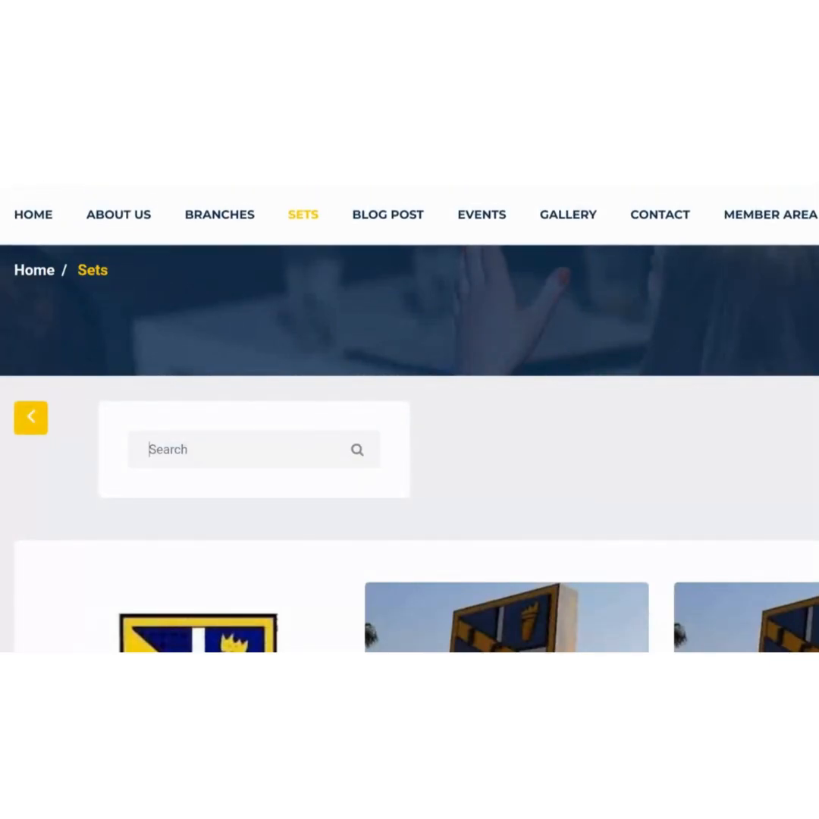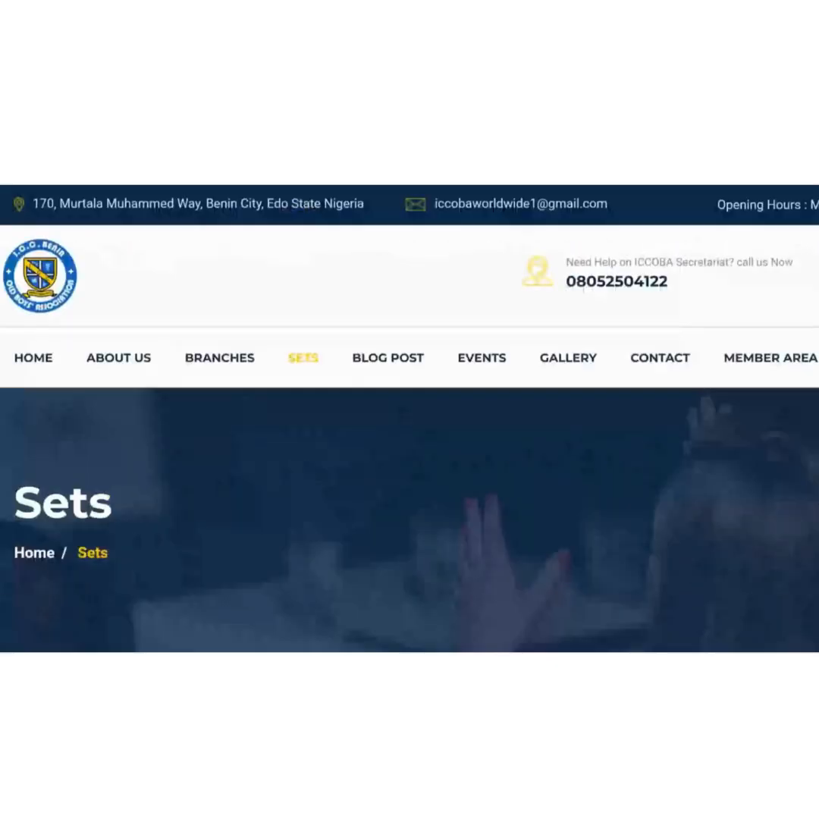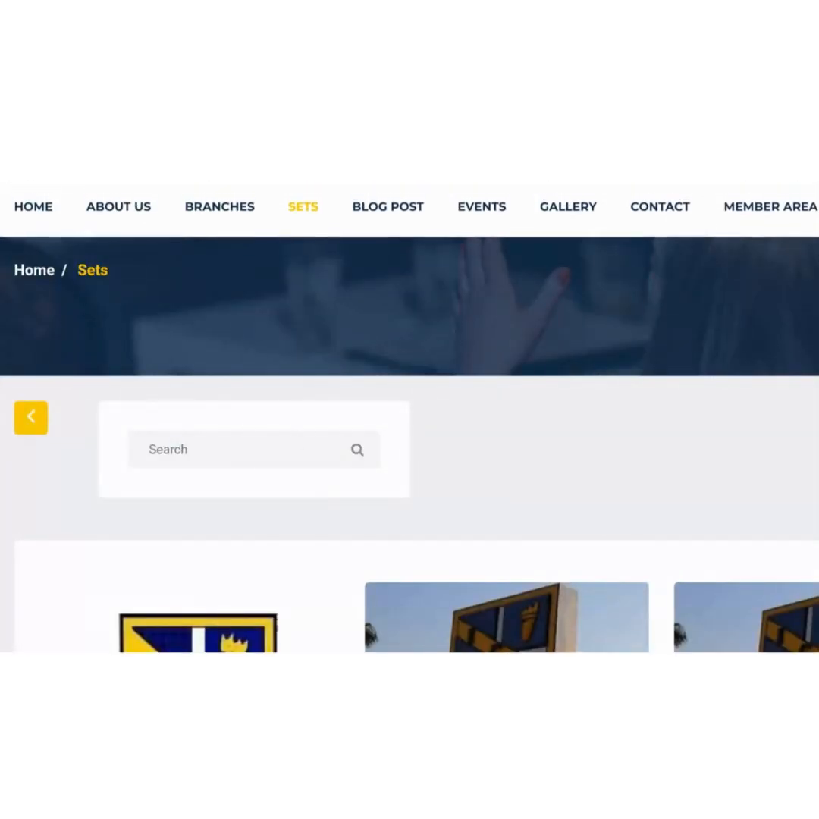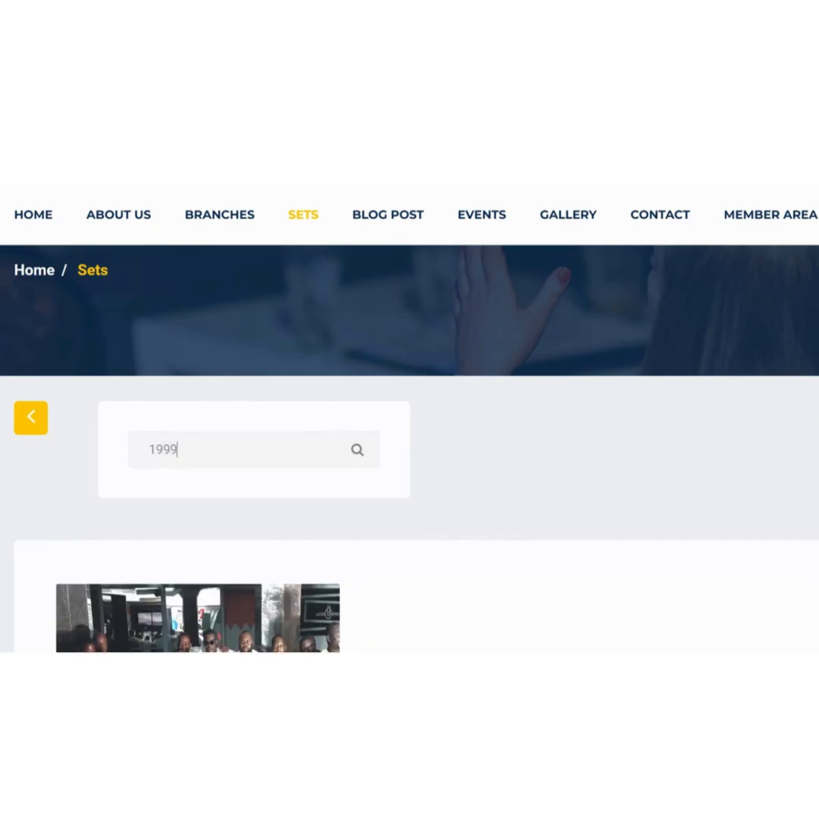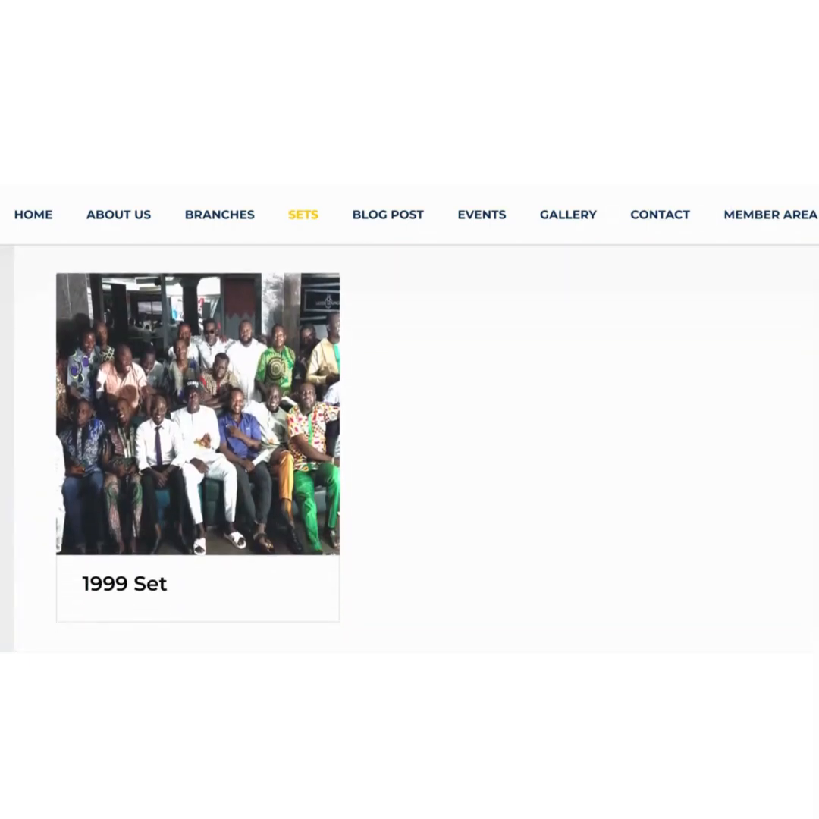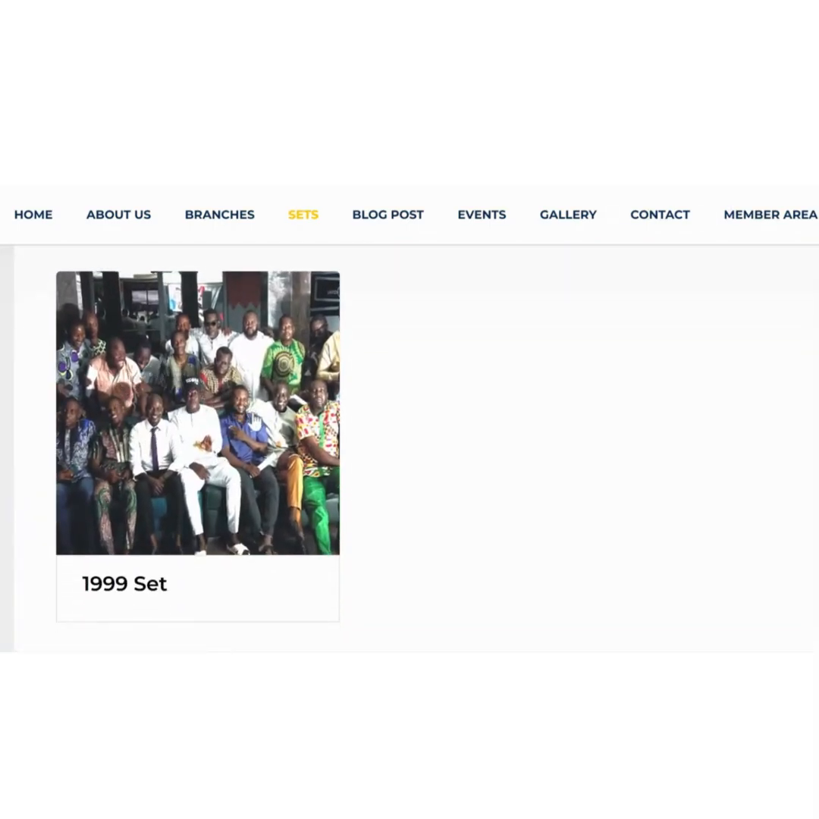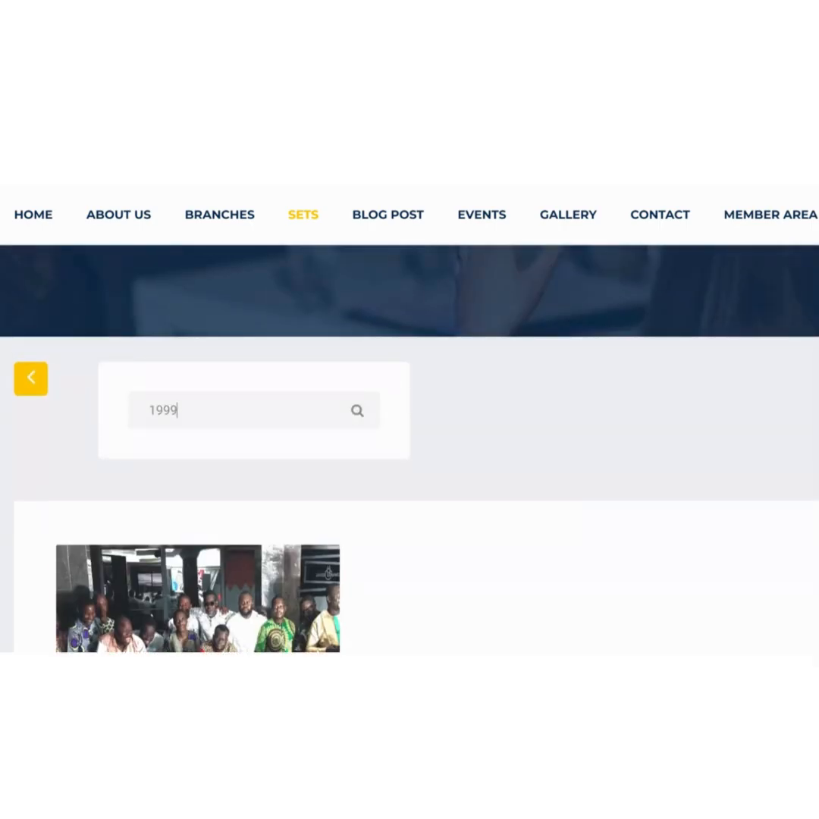It's going to be a long list. So in order for you to select your set, instead of scrolling, you type 1999 and only your set will come up. Now, this is 1999 with their sets, and this is their picture. Now let's come up here and remove the 1999.